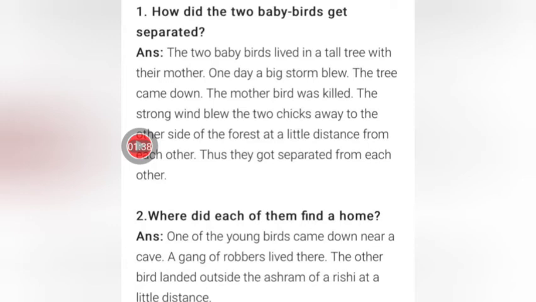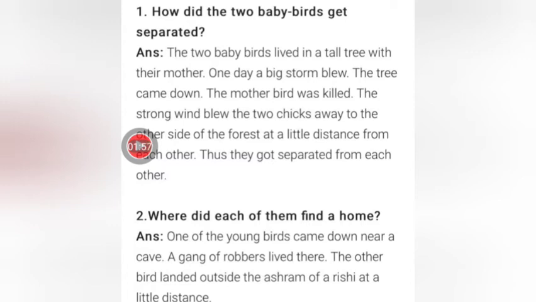One of the young birds came down near a cave. A gang of robbers lived there. The other bird landed outside the ashram of a rishi at a little distance. I'll repeat the answer once again. Also, you can pause the screen to have a better view.